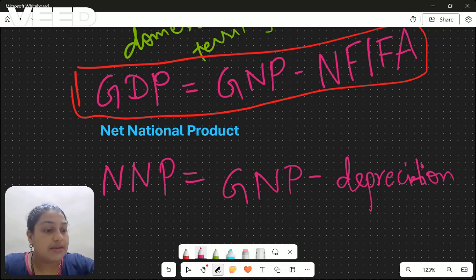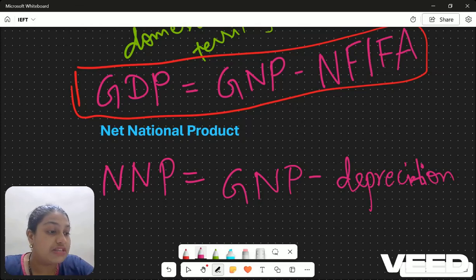It is the market value of all final goods and services after allowing for depreciation. So what is depreciation? Depreciation or devaluation is a fall in value of capital goods like machinery as a result of wear and tear. It is an annual allowance for wear and tear for a capital good. It is the cost of the good divided by the number of years of its useful life.